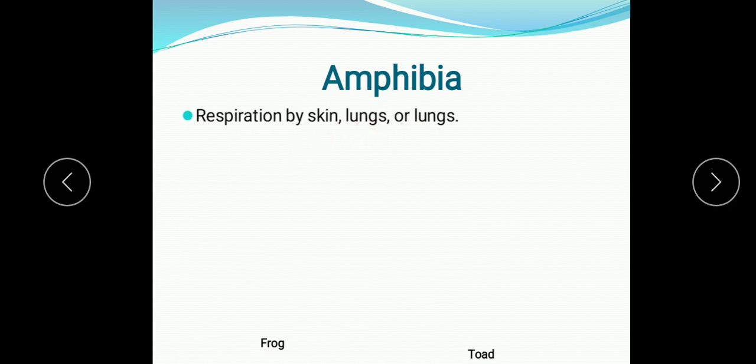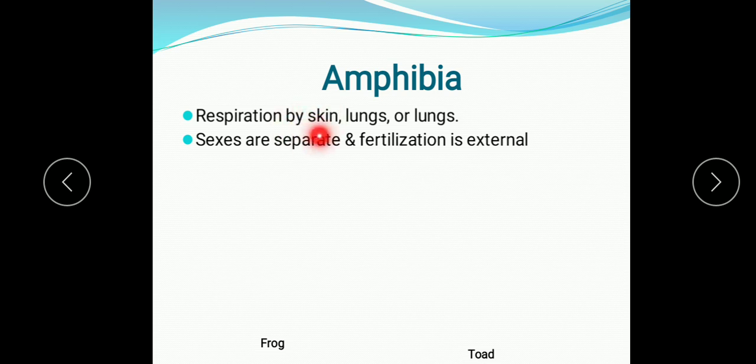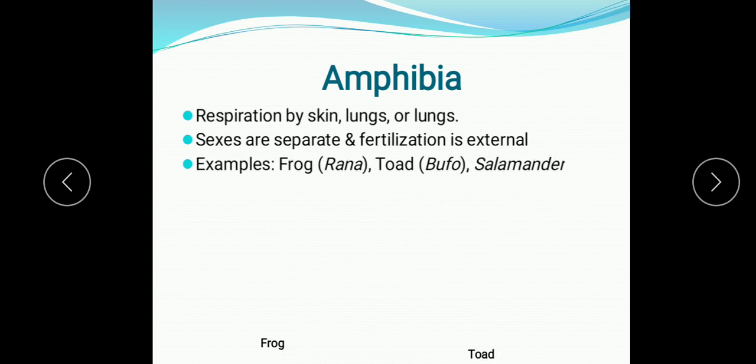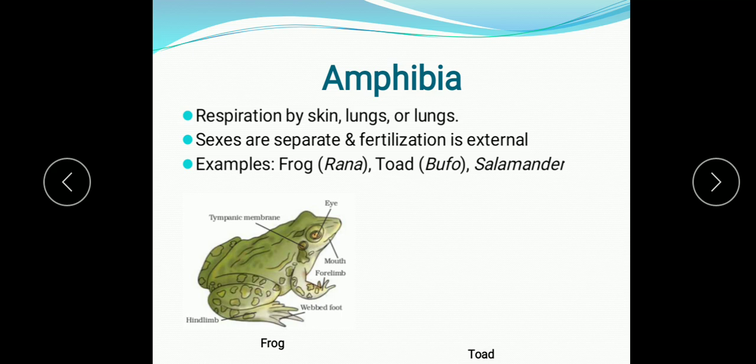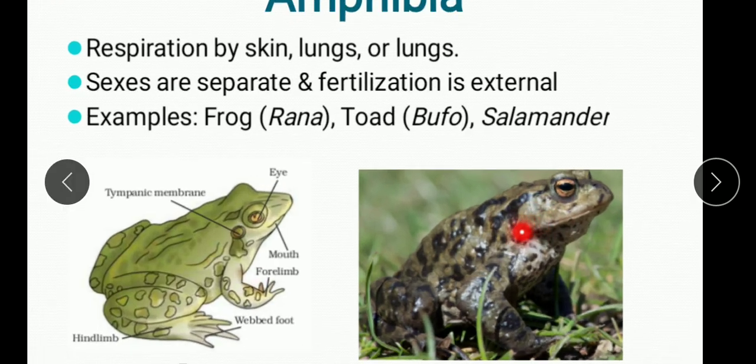Respiration by skin, lungs or gills also, because their skin is moist, so in water it helps in the respiration, lungs on the land part, and the gills are there at the larval stage. Sexes are separate and fertilization is external. Examples are frog, that is Rana tigrina, and toad, that is Bufo, salamander. So, this is the frog and toad.